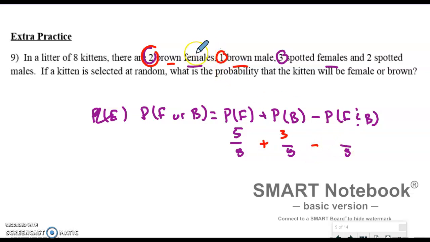Okay, and do I have any brown and female cats? And it looks like I have 2, so I'm subtracting the intersection. And what I get for that is I get 6 out of 8, which is 75%.